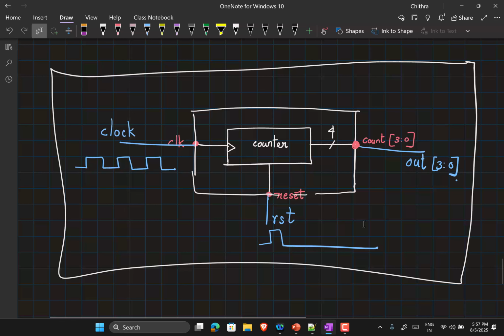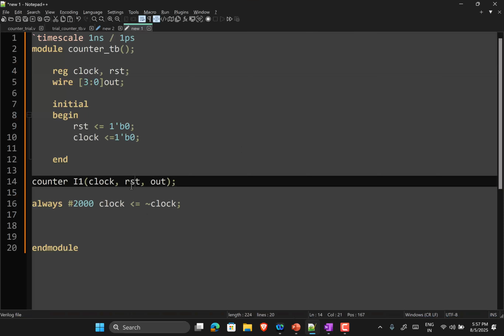But this is not a good practice. Let's say you have a module with a large number of pins, say 50 to 80 pins. Then any time you make a small variation, you have to keep counting the position number in which you need to write something. So a better approach is to connect by name.